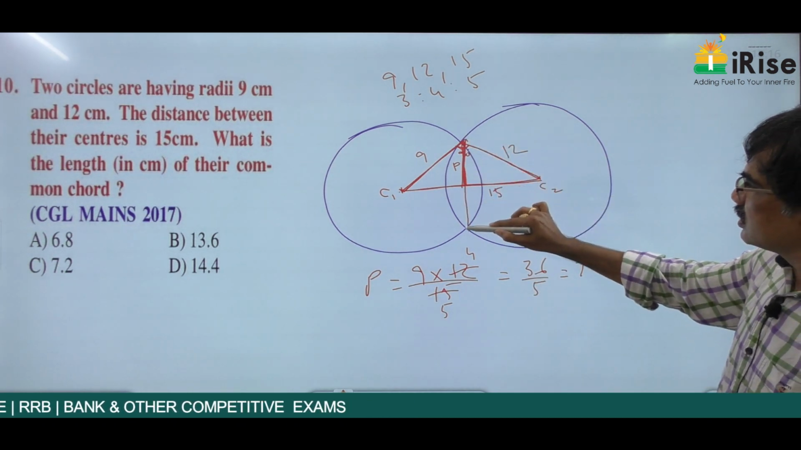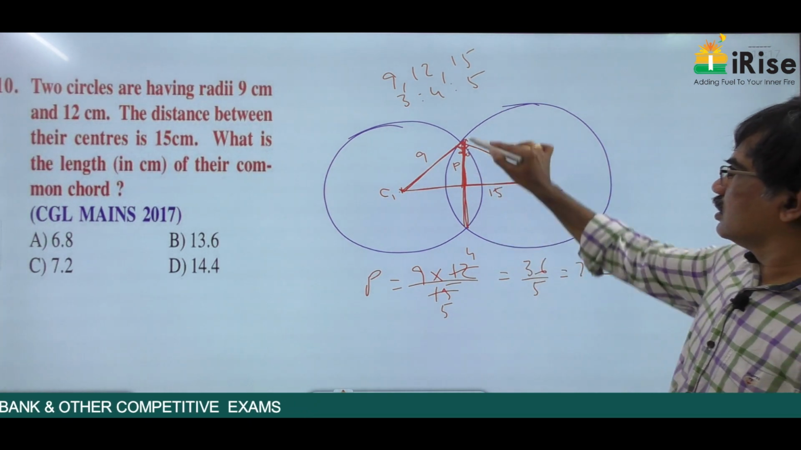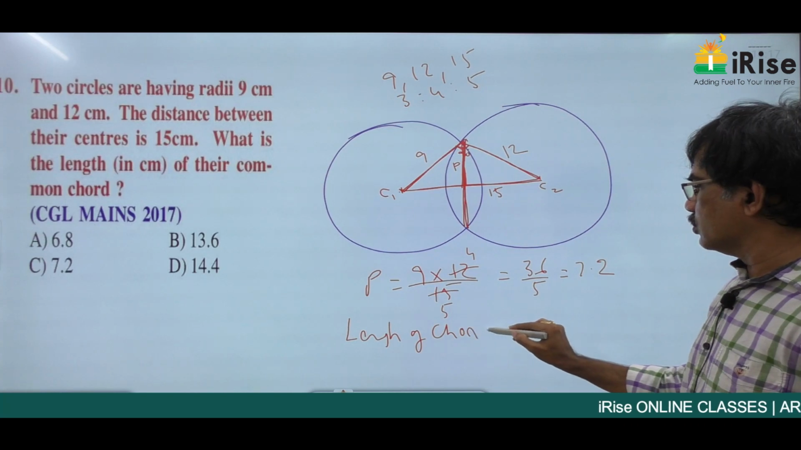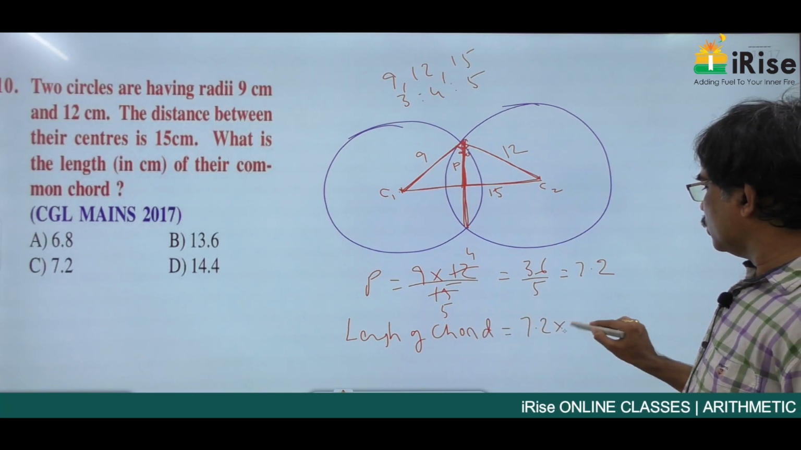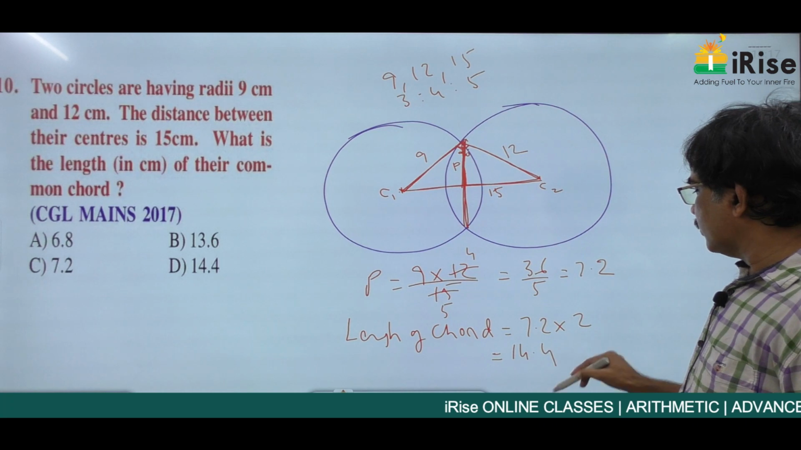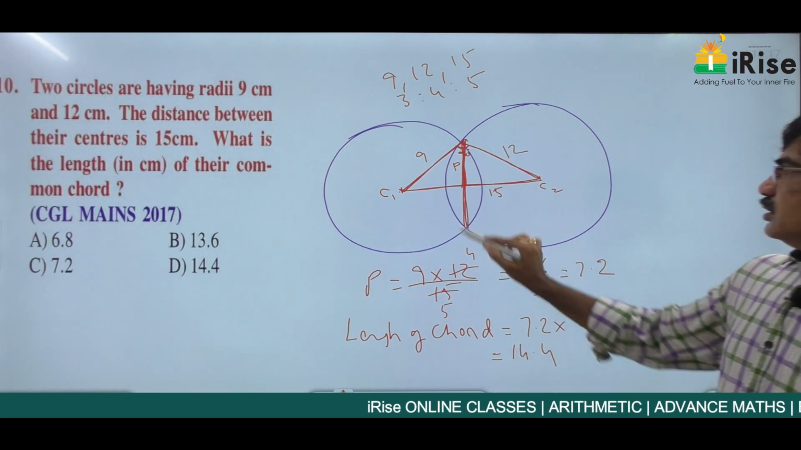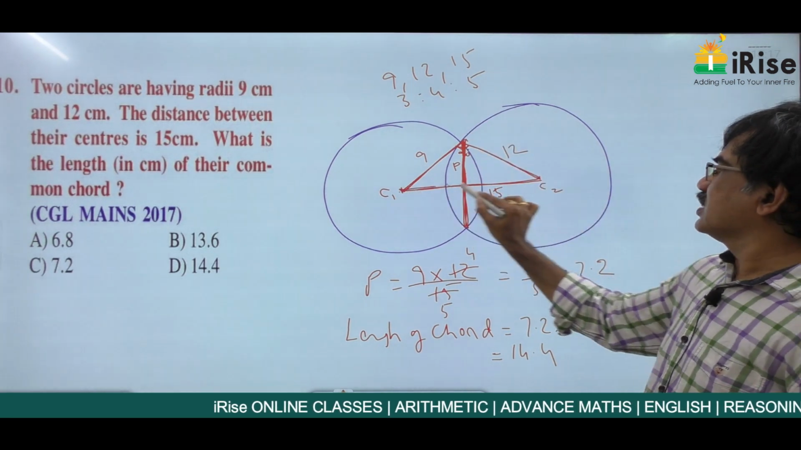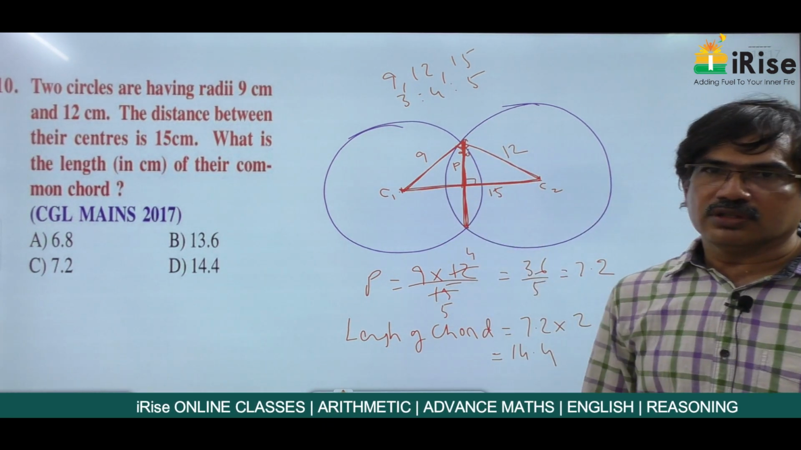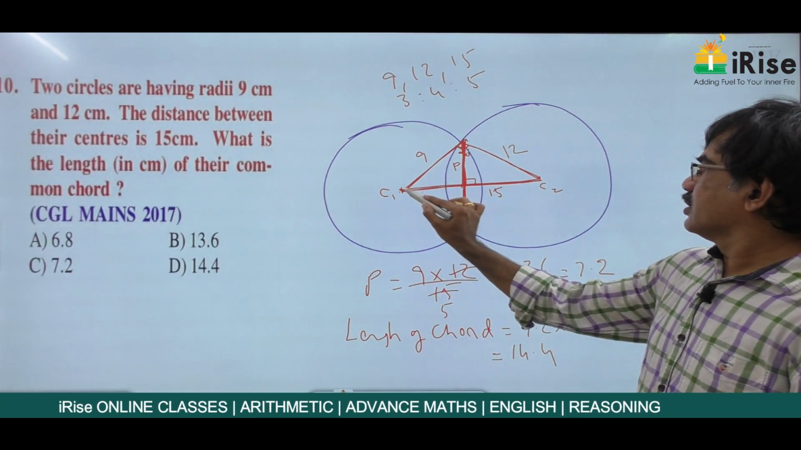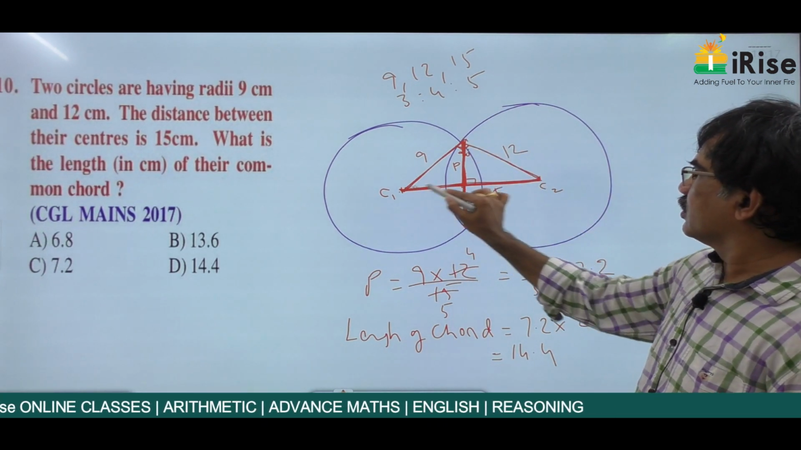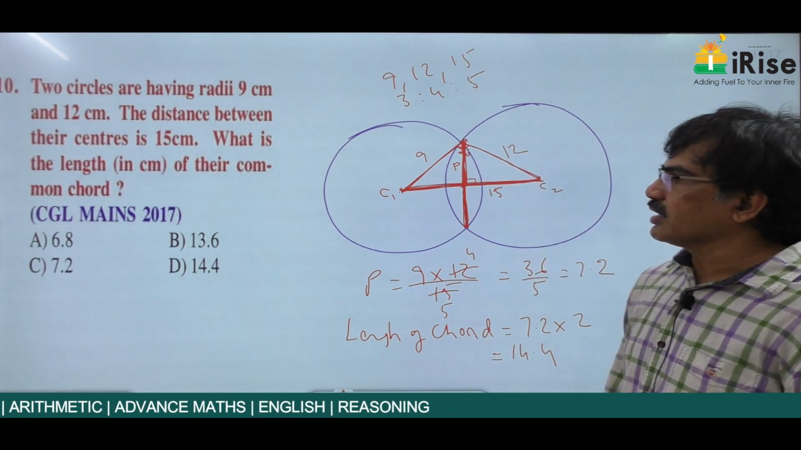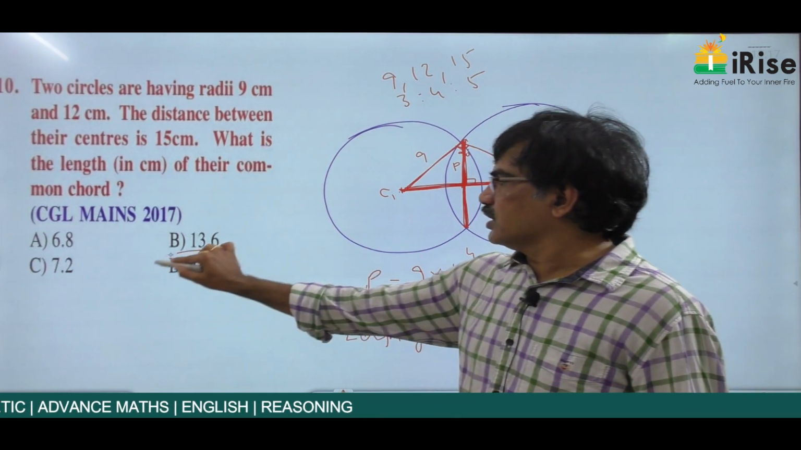And if you extend this, this is the total length of the chord. So length of chord is equal to 7.2 into 2. So answer is 14.4. Here, very important point, the common chord is always perpendicular to the line joining centers. So this is the altitude in the case of right angle triangle. So answer is 14.4.